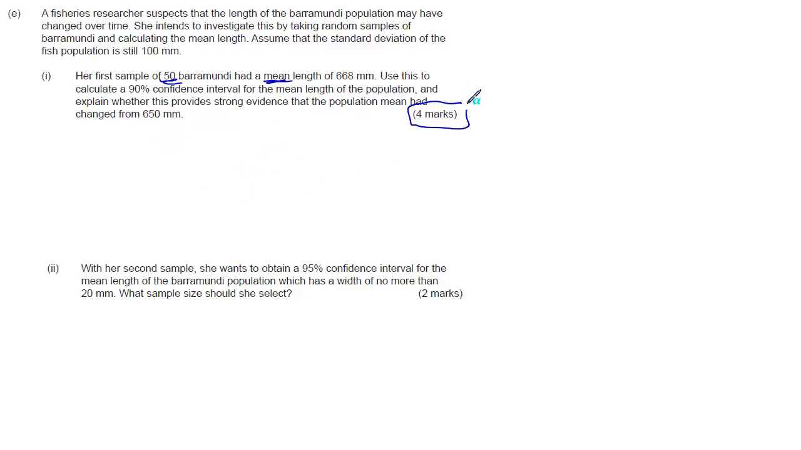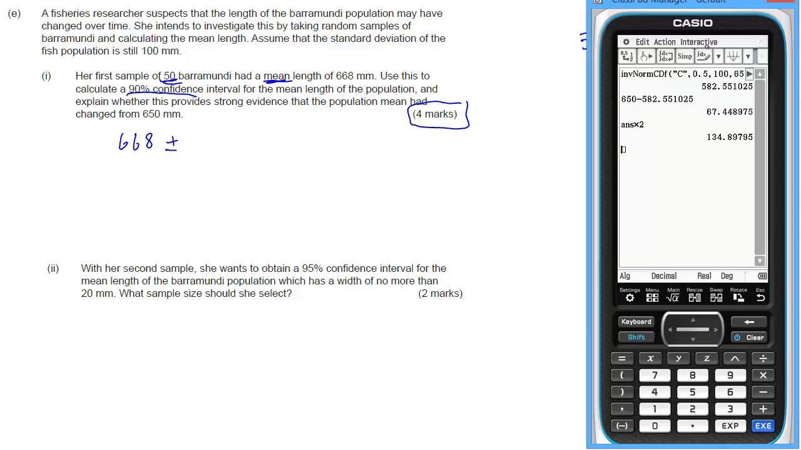Now there's 4 marks here, so we can't just bung it all in the calculator. So we're going to have 668. Now let's just think about this. It's going to be x bar plus or minus k sigma over root n. So plus or minus that is going to give us our confidence interval. Now for a 90% confidence interval, the k value is 1.645, and of course you can find that from the calculator if you need to.